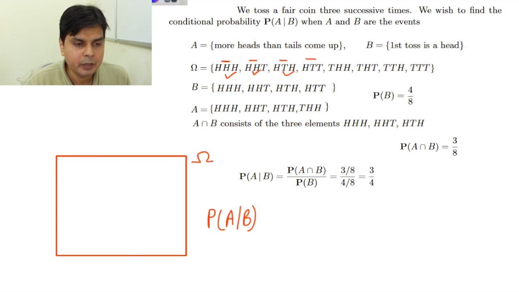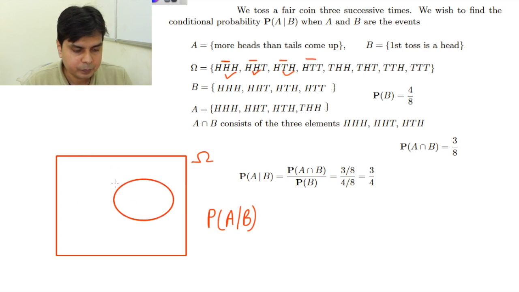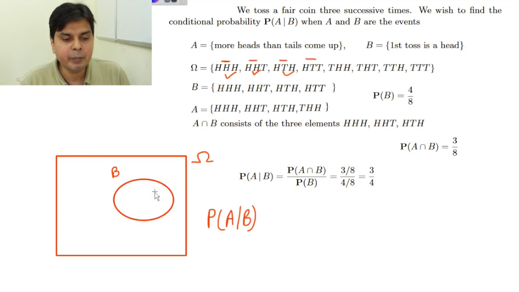Suppose this is my set B, then now my whole probability is concentrating upon this set only. Rather than concentrating on the whole omega, I am concentrating only on B, that is my sample space. Effectively my sample space has been restricted or contracted to this space. So that's what is happening here.